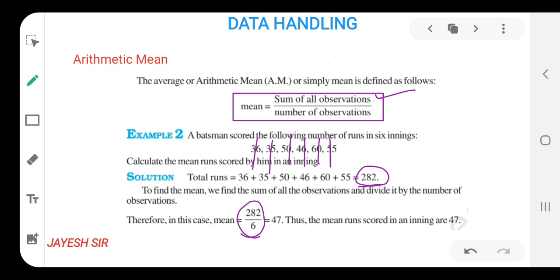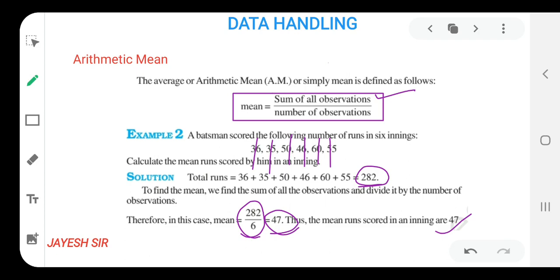You can see over here the mean formula is there. Mean equals 282, that means the total runs scored by the batsman upon the number of innings required by him to score this much amount of runs. So 282 upon 6, after dividing it, we are definitely going to get the answer as 47. So the mean for the question is 47. In the last step, you have to write the mean runs scored by the batsman in an innings are 47. I think you all would be easily able to understand it.